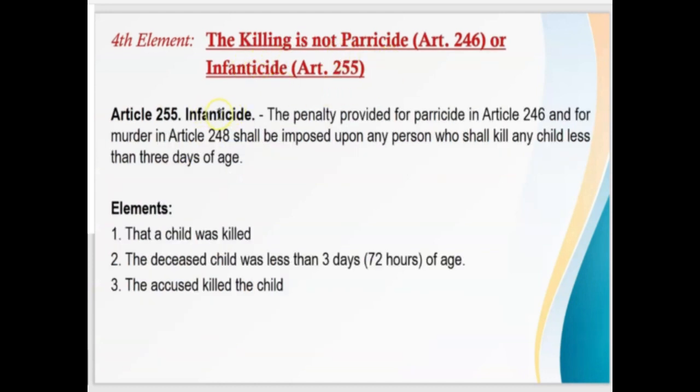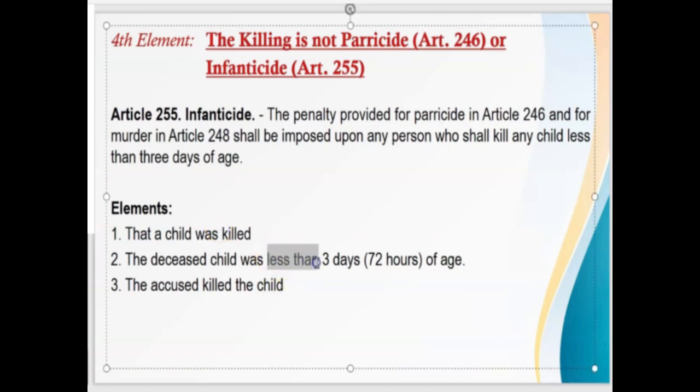Now, eto naman sa infanticide, any person who shall kill any child less than 3 days of age. So here are the elements: that a child was killed, the deceased child was less than 3 days, the accused killed the child. So the important words here to remember are "less than." Ito, less than. Ibig sabihin, hindi 3 days. Mas mababa sa 3 days. Pag 3 days siya, it can be parricide, homicide, or murder. Kailangan less than 3 days.